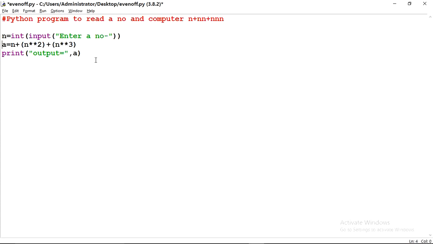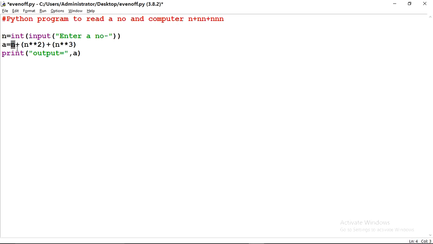So this is an expression, and first of all n will come because n is written over here. After that n square, this is n into n means n square. In previous tutorial we had studied about the exponent operator. It will work just like a power, like n raised to the power 2. Here this is n raised to the power 3. So first is without any power, so single I have written n.